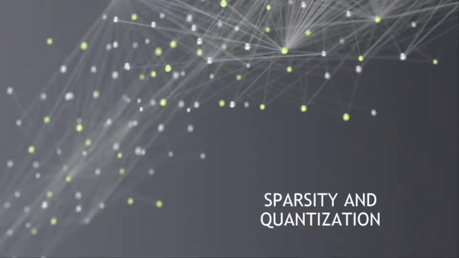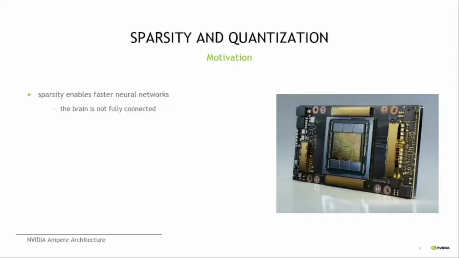So let's first take a look at sparsity and quantization. Sparsity enables faster neural networks on existing hardware. For example, NVIDIA Ampere allows for fine-grained structural sparsity to speed up neural networks. Biologically speaking, sparsity is also motivated by our brain, since we know that the brain is not fully connected.